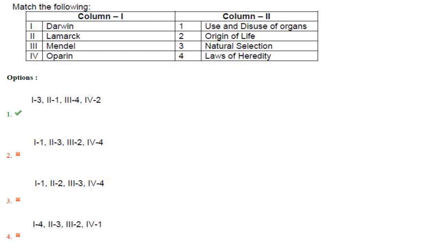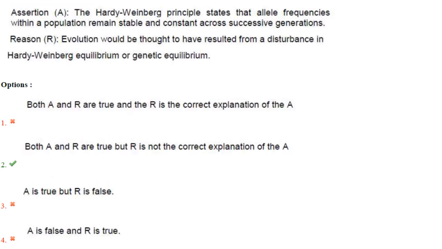Match the following. Column 1 with column 2. Darwin is natural selection. This is very easy. Lamarck is use and disuse theory. Mendel is again laws of heredity and Oparin is origin of life. So I-3, II-2, III-1, IV-4 or so. Answer is option 1.